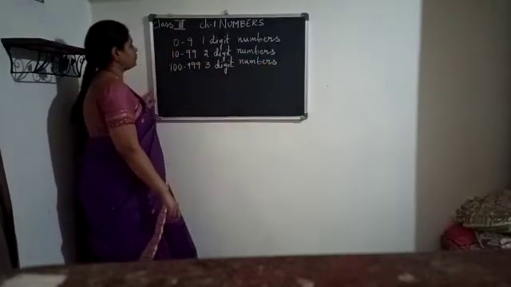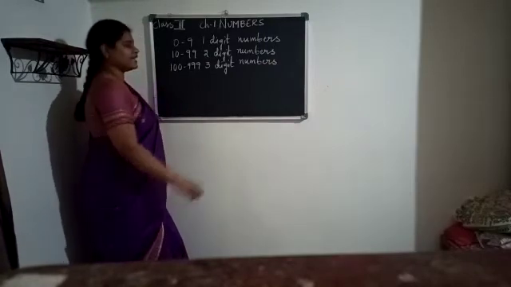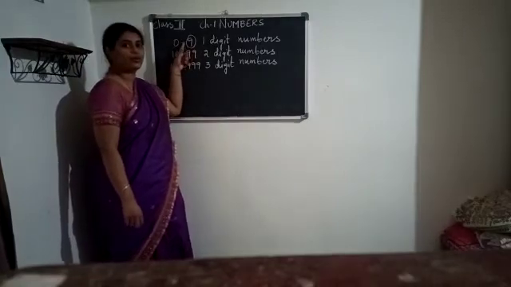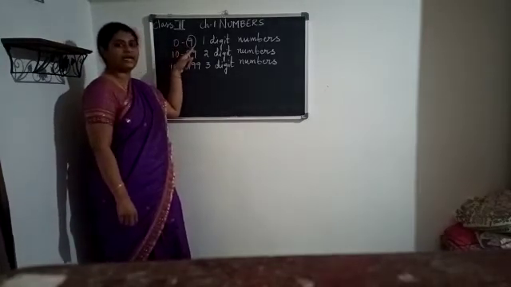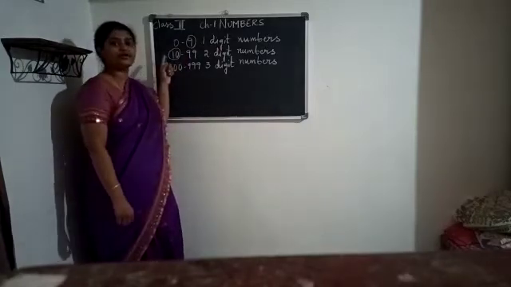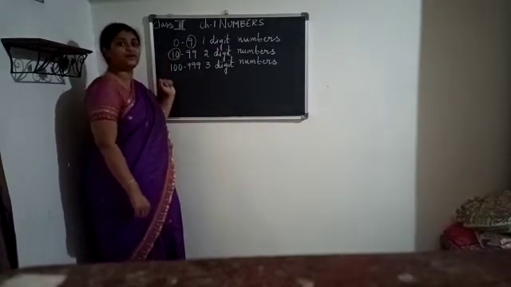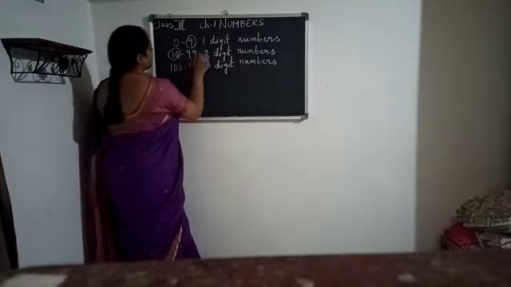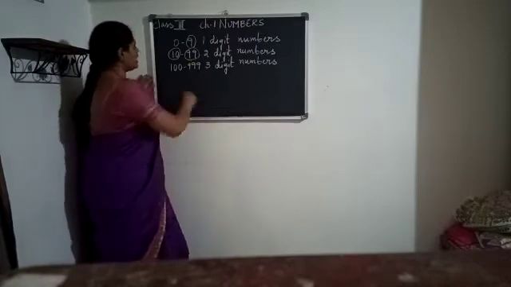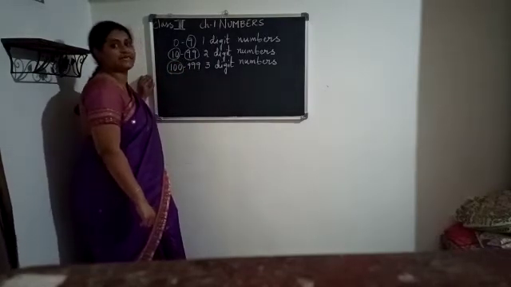So, can you tell me what is the largest 1-digit number, children? Yes, it is 9. So when we added 1 to 9, we got 10. 10 is the smallest 2-digit number. So what is the largest 2-digit number? It is 99. When we added 1 to 99, we got 100, which is the smallest 3-digit number.